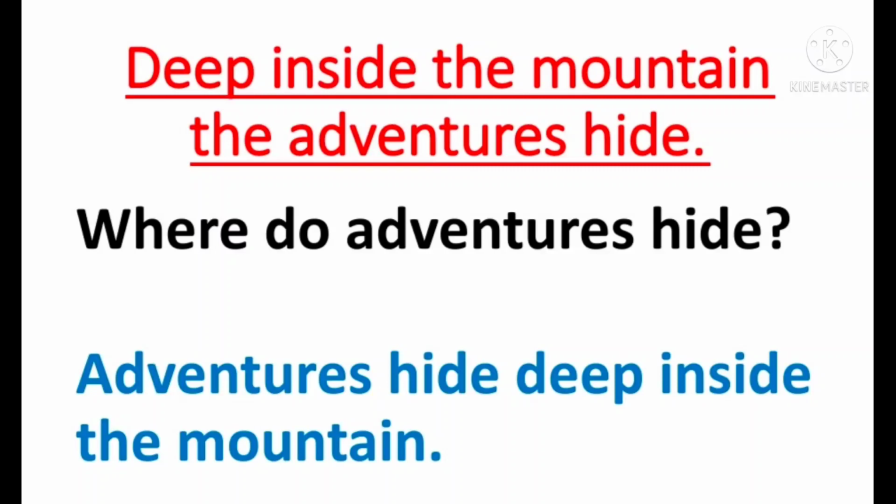Let's look at some grammar parts of the sentence. Look at the question, children. Where do adventures hide? So here the subject is adventures. It is in plural. And the verbs are do and hide. Do is the auxiliary verb, whereas hide is the main verb. The question is asked in present tense. So we need to write the answer in present tense.